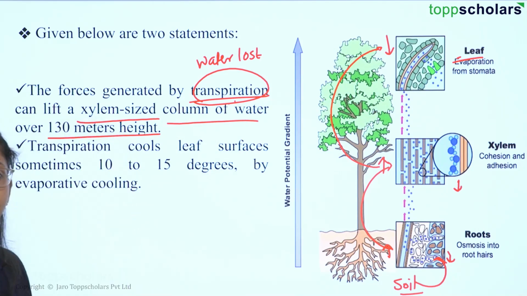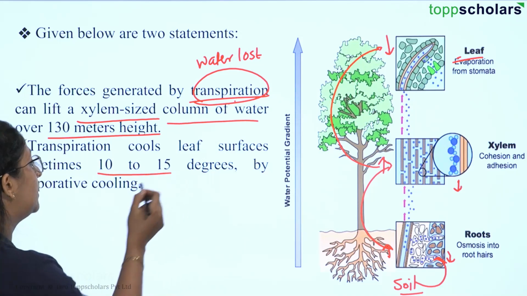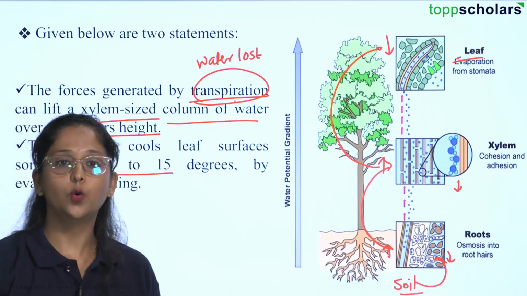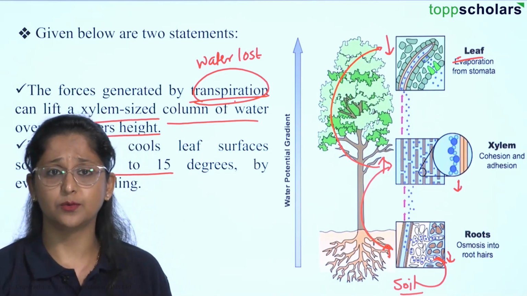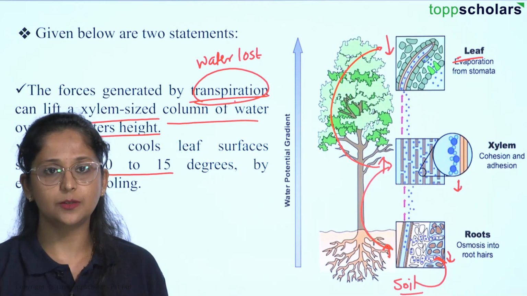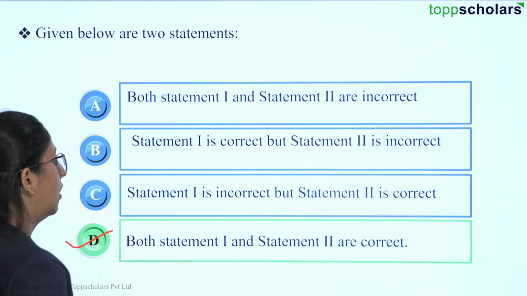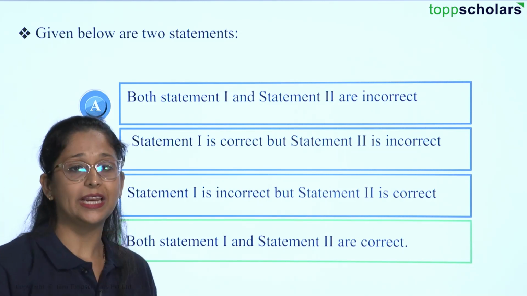The second statement says transpiration is going to cool the leaf surfaces, sometimes 10 to 15 degrees Celsius, by evaporative cooling. Yes, because as water gets evaporated, that will help to reduce the temperature, just like our body sweats. So here the correct answer is option D, because both statements 1 and 2 are correct.